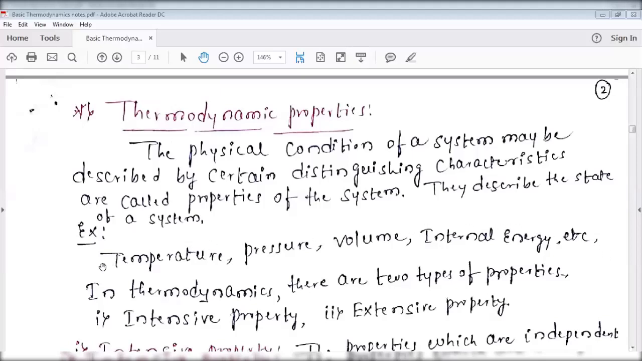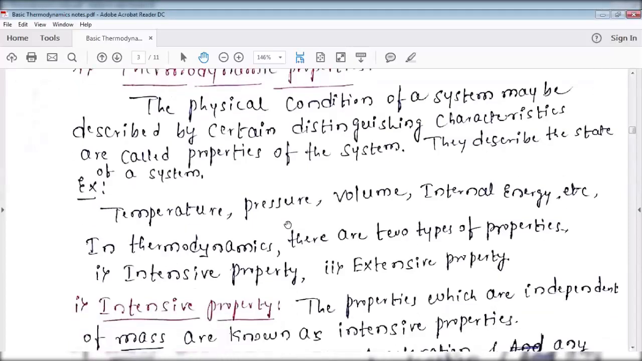Many properties are there. I have listed only a few here: temperature, pressure, volume, and internal energy. All these properties are thermodynamic properties because these are the characteristics of thermodynamics. Then the thermodynamic property can be divided into two types. Which are those? First one is intensive property, second one is extensive property.